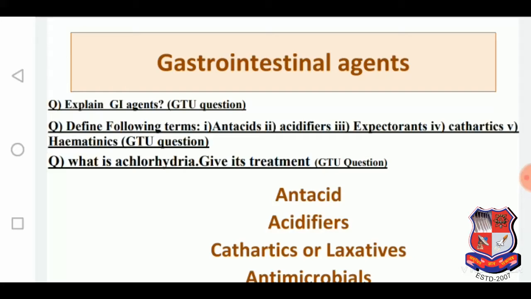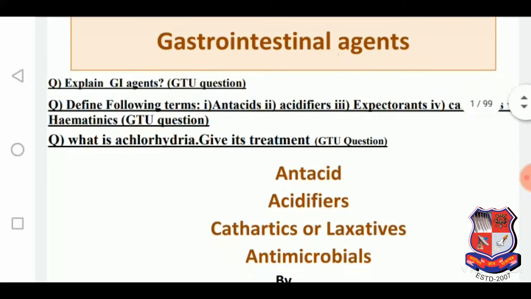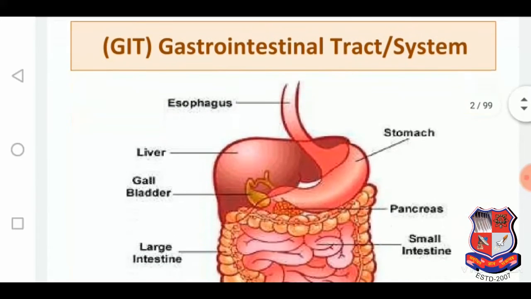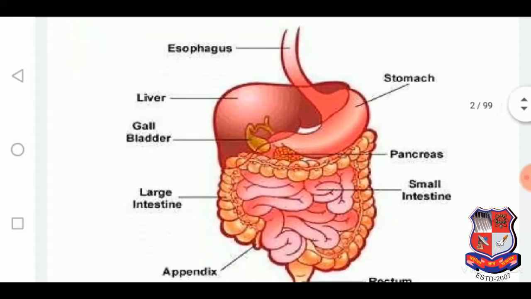Explain GI agents, define following terms: antacids, acidifiers, expectorant, cathartics, hematinics, and what is achlorhydria and give treatment. These are the questions which is frequently asked in GTU examination. We will see the answer for that. But first we will see about what is GI tract or the system.